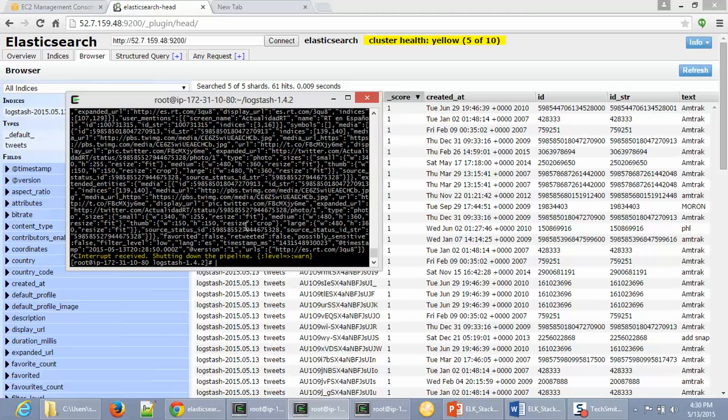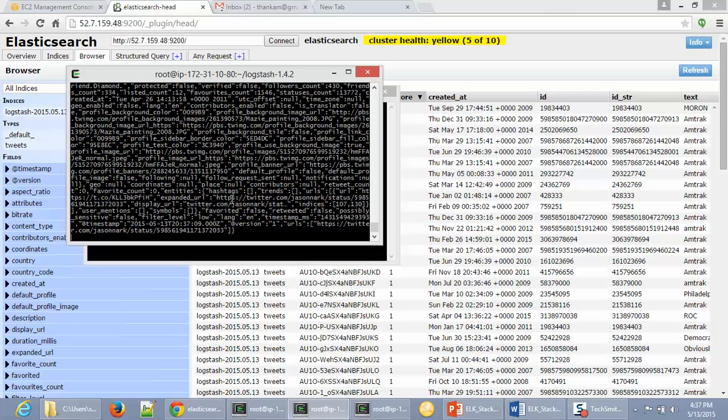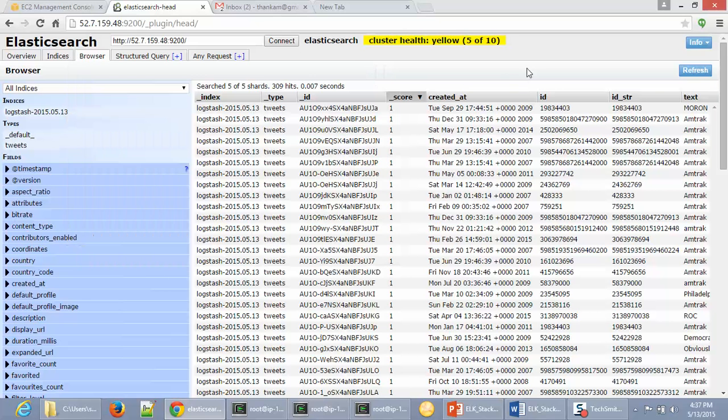Actually, I'm going to go ahead and do it one more time to see if we can pull some more data for analysis. I have let it run for a couple more minutes to make sure we have more data. I'm going to stop it now and refresh the Elasticsearch head. It looks like now we have 327 hits. So maybe we can now look at Kibana.